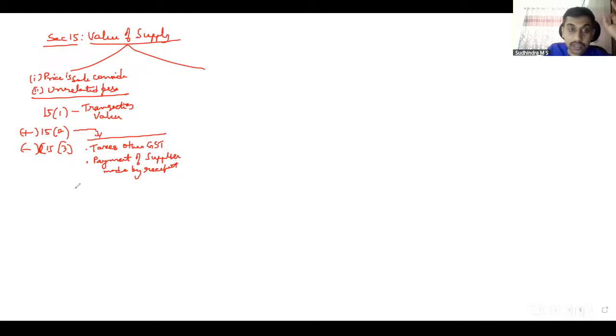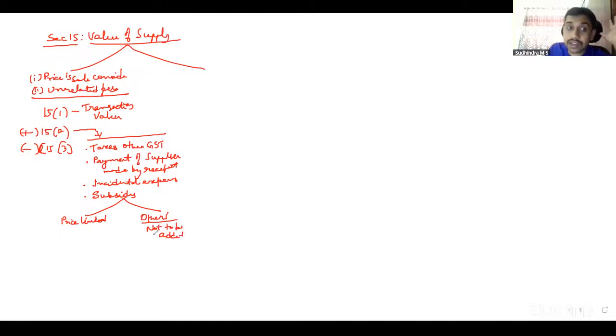Then incidental expenses in relation to the supply, packing, transportation, all those incidental expenses I should add if incurred up to the time of completion of supply. Once supply is completed, it's not my responsibility, and those things should not be added. Then we have subsidies. In relation to subsidy, we have two things. Such subsidy should be price linked. If it is other than price linked, an ad hoc subsidy, then not to be added.